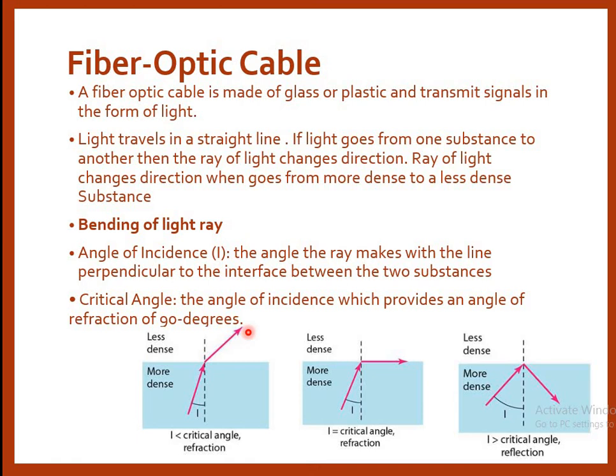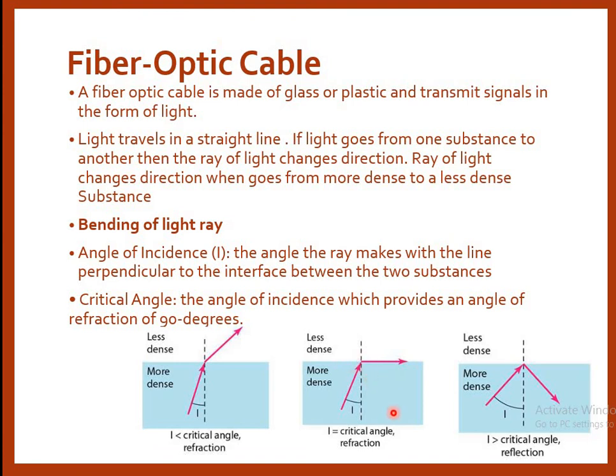Now the second thing, one more important principle of light, is the critical angle. The critical angle is the angle of incidence which provides an angle of refraction of 90 degrees. With respect to the angle of incidence, there is a change in the angle of refraction. For this particular value of the angle of incidence, your angle of refraction becomes equal to 90 degrees. Now if you further increase the angle of incidence, the angle of refraction also increases, and the light will come back into its actual medium.